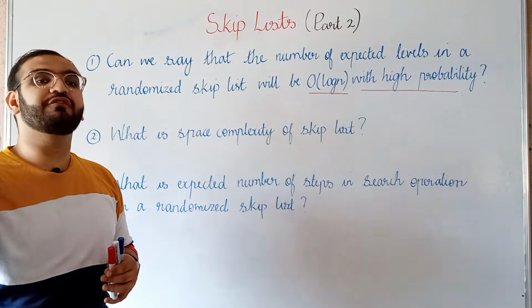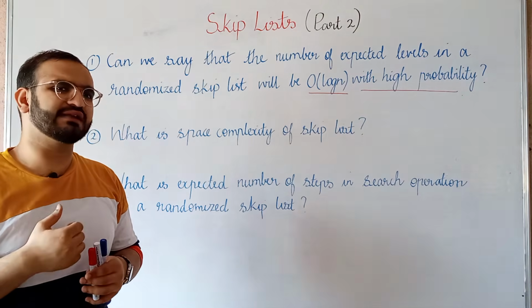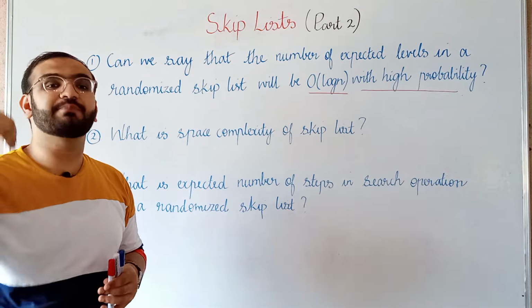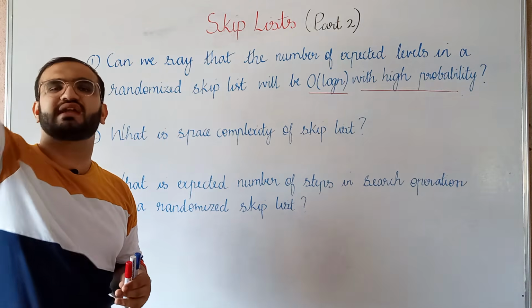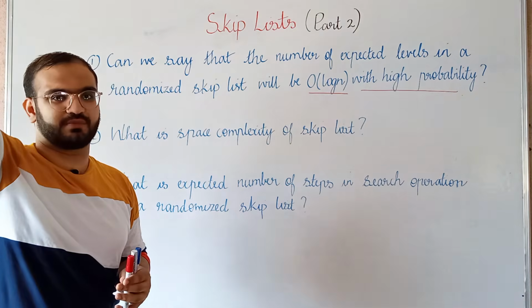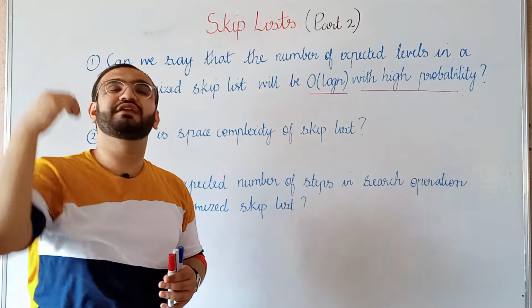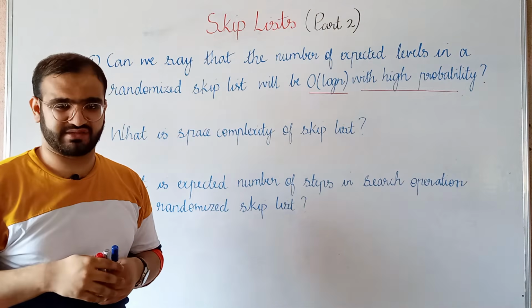Suppose we got an infinite number of heads. In that case, we will keep on promoting the newly inserted node to the next level, and the next, and the next, infinitely many times. Because of that, we can have an infinite number of levels in our skip list.